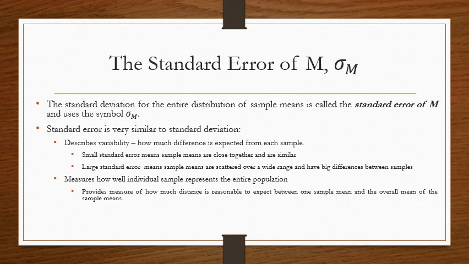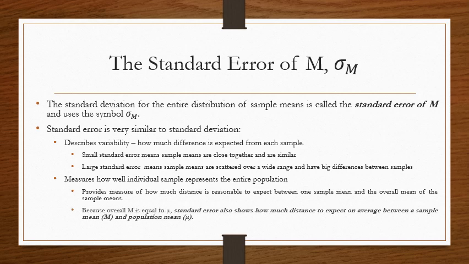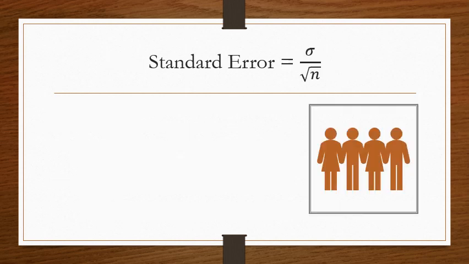It provides a measure of how much distance is reasonable to expect between one sample mean and the overall mean, or average, of the sample means. Because M is equal to mu, standard error also shows how much distance to expect on average between a sample mean and a population mean. So keep that in mind when you do your homework and it asks how much distance. You're going to compute standard error.